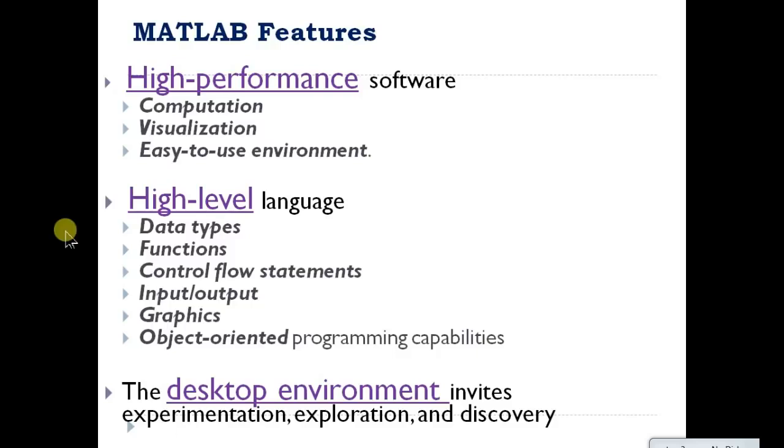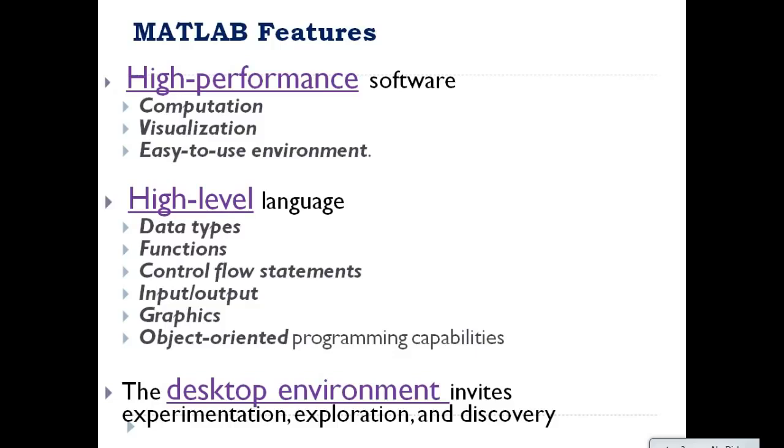Then multiple functions are available. Some functions are inbuilt functions and some are user defined functions; we can create the function. Then control flow statements, which are required to execute the program properly, or as per the need of our application, we can control the statements using control flow. Some input-output interfaces are required.